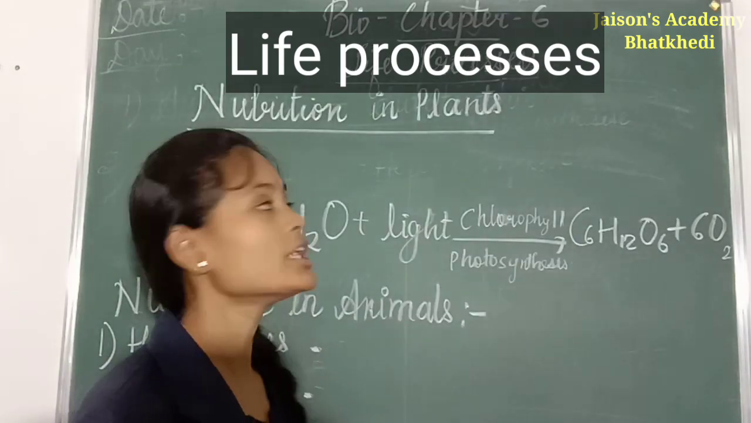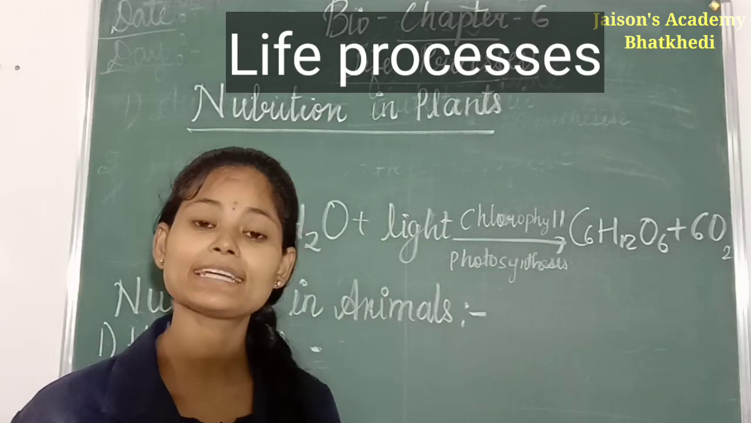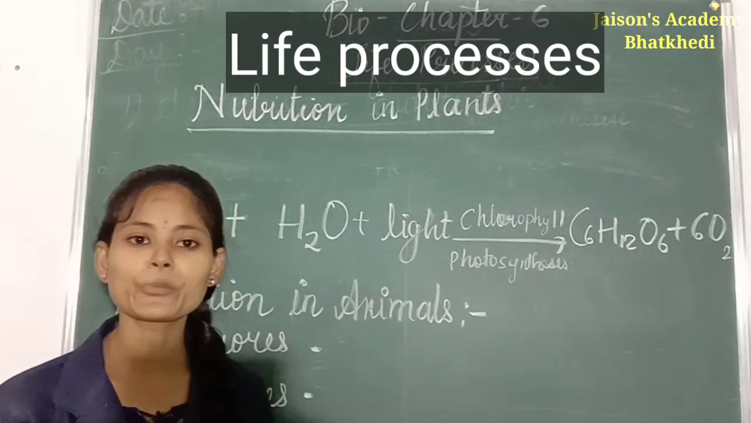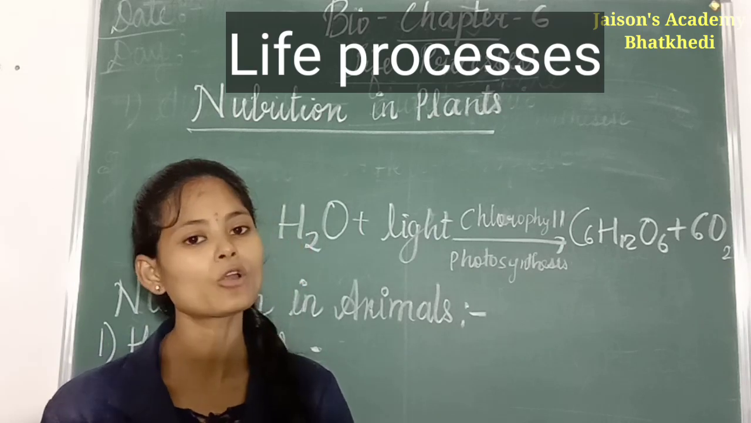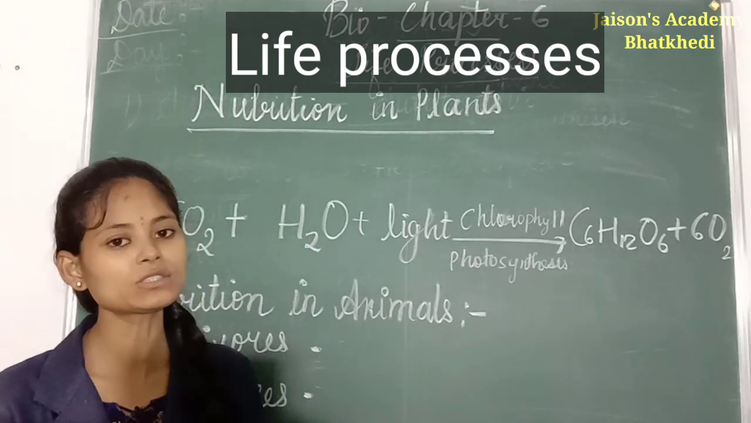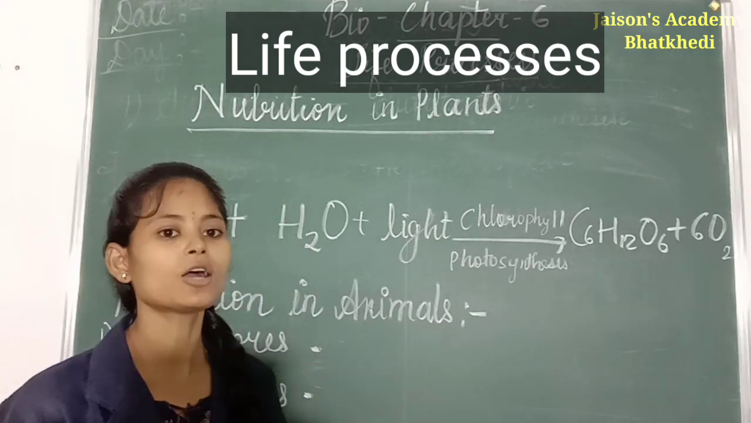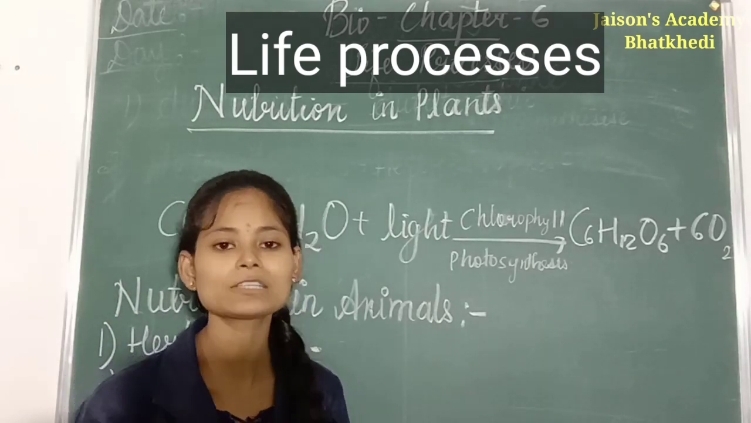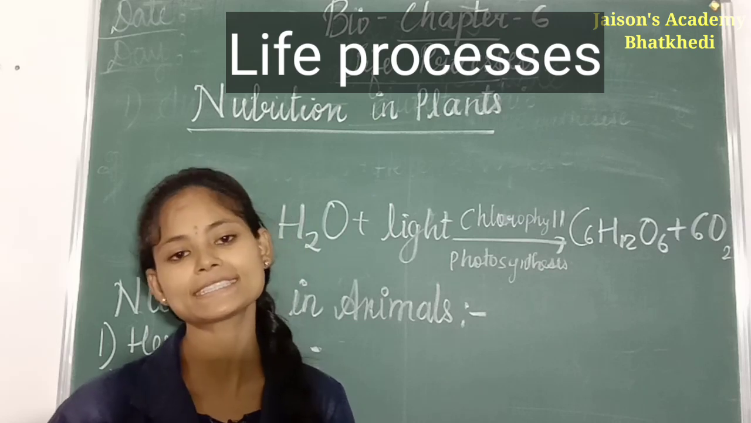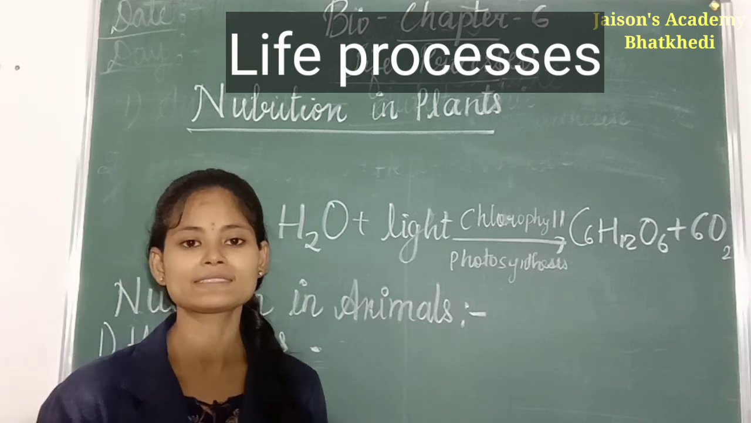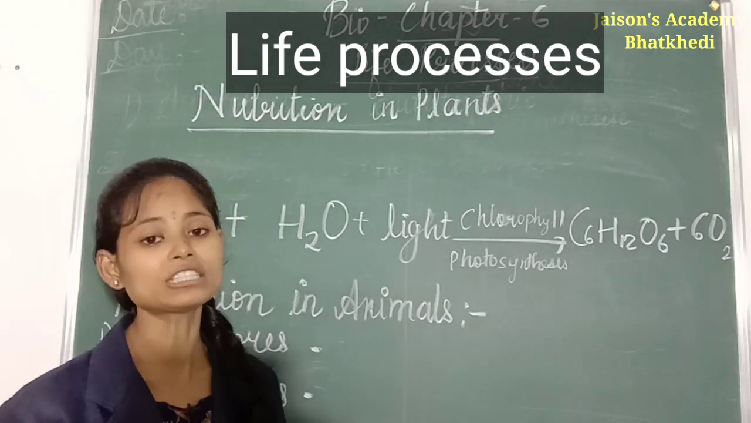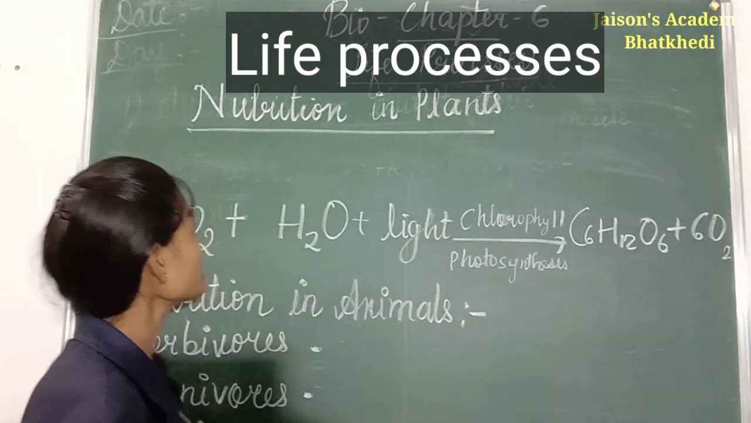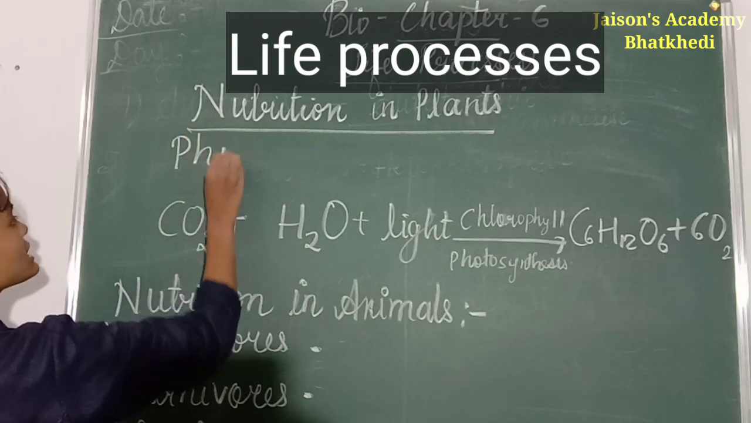Let's see the nutrition in plants. As I told, green plants can prepare their own food, and they are called what? Autotrophs, and the nutrition is autotrophic nutrition. So now let's see how they are able to prepare their food. There is a process called photosynthesis which takes place in such green plants, due to which they can prepare their own food.